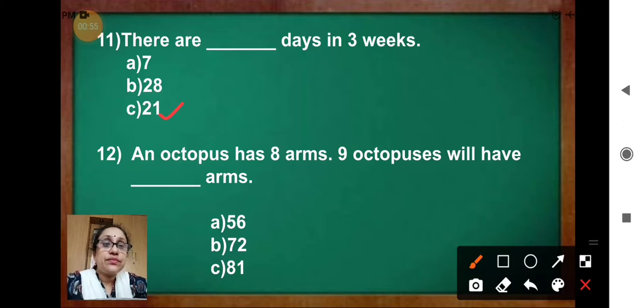Understood? Question 12. An octopus has 8 arms. 9 octopuses will have dash arms. So, what you have to do? 8 into 9. Yes, 8 nines are. See the options? 56, 72, 81. So, the correct answer is 72. Noted? All have finished writing? Okay.